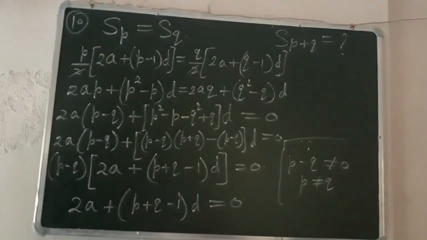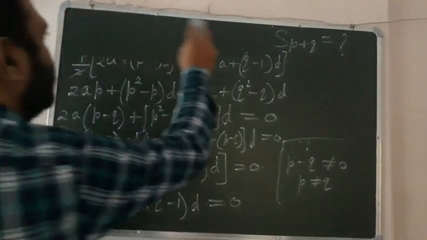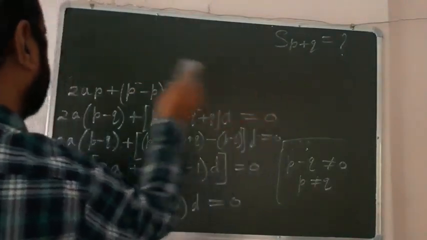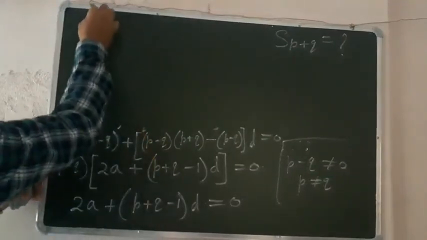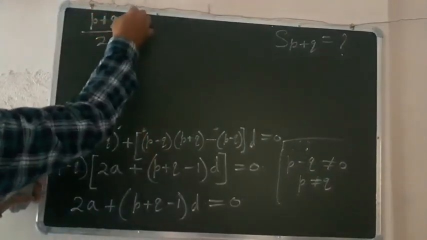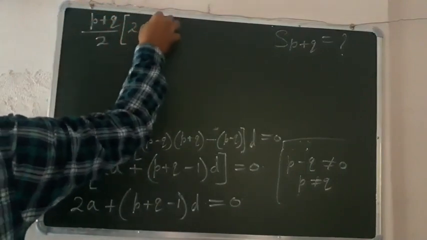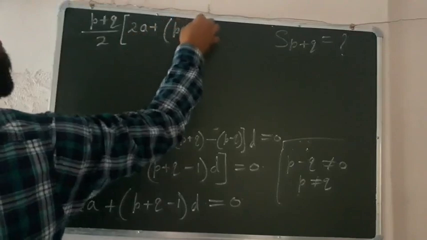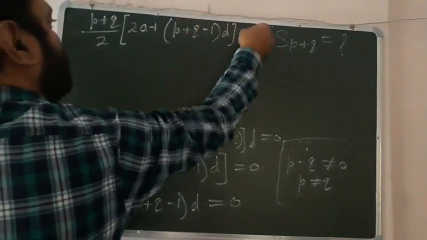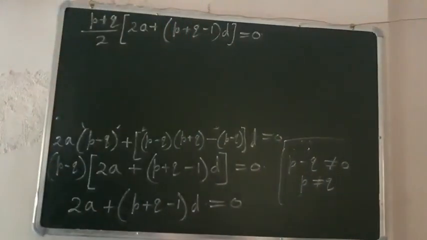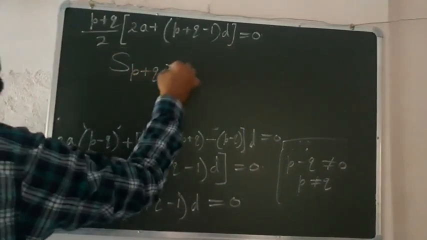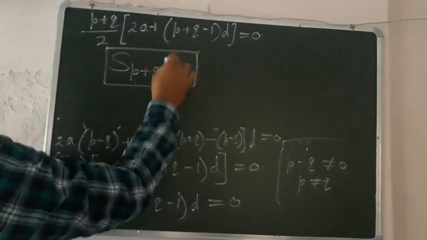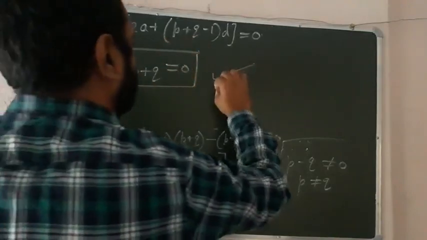Now, to find Sp plus q, we multiply both sides by p plus q by 2. Multiplying both sides by p plus q by 2, we will get this value like this: 0 into this is 0. So what is this? According to the formula, this is the formula of Sp plus q. So as you see, the sum of p plus q terms is equal to 0. So this is the right answer, children.